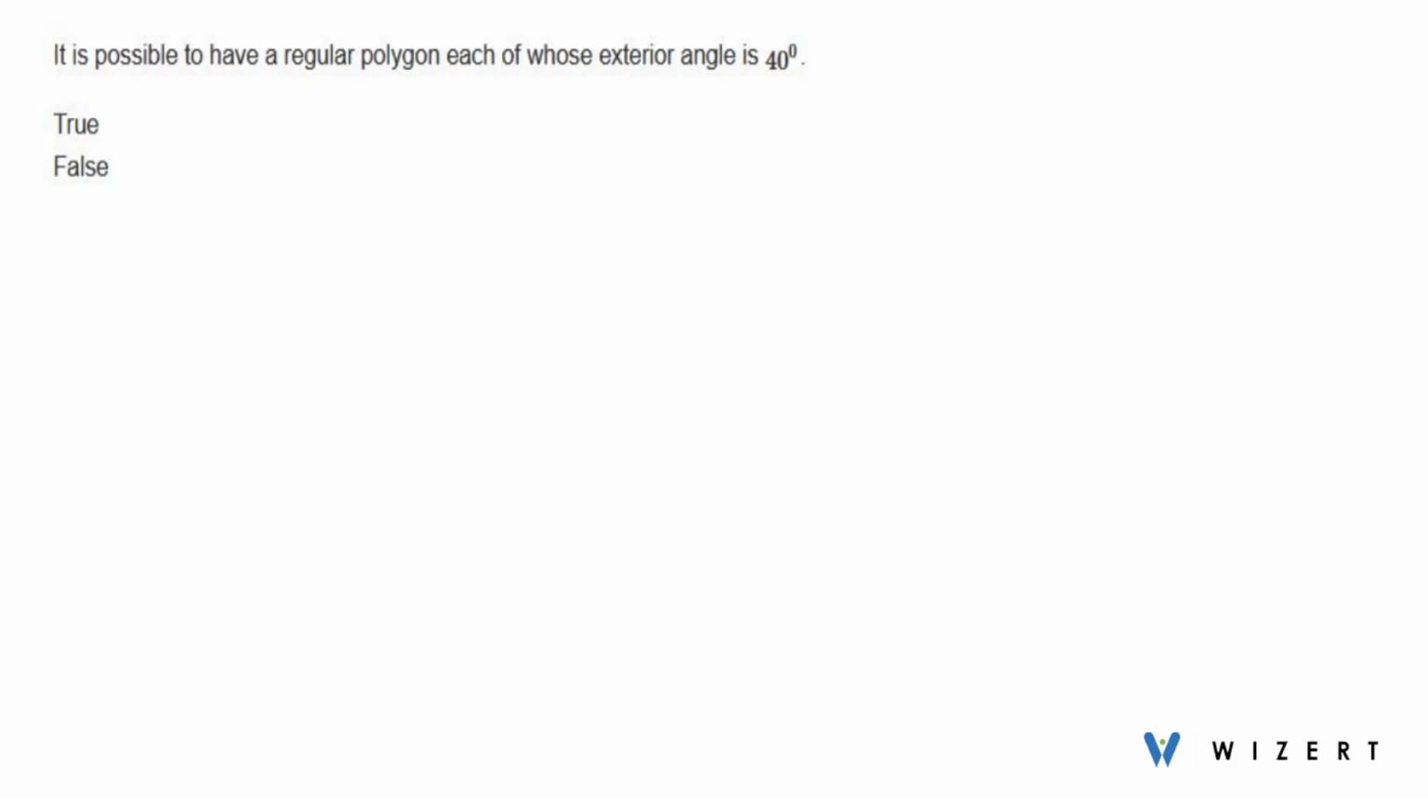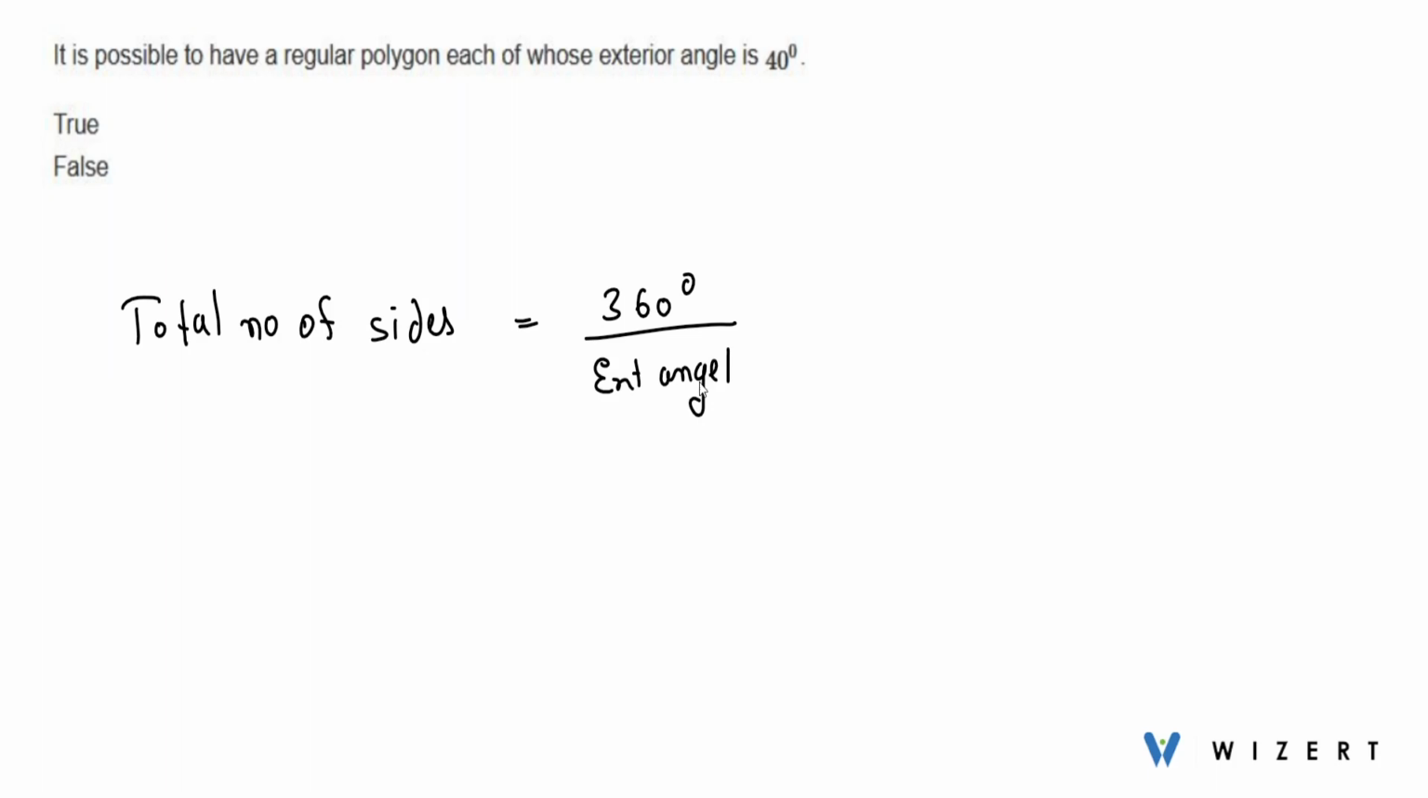Now in order to solve this, we need to find a relation between total number of sides and exterior angle. So the relation is total number of sides of regular polygon equals 360 degree upon measure of each exterior angle. Now since this is a regular polygon, each exterior angle measures the same.